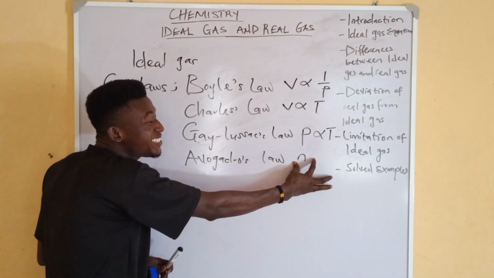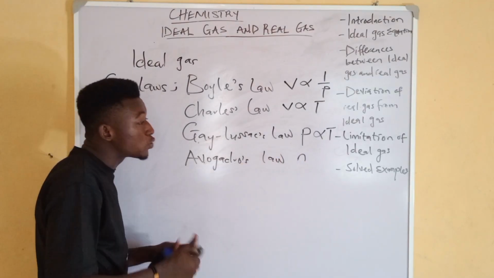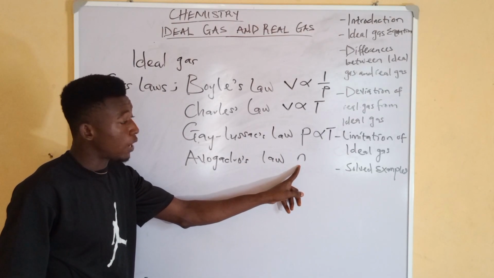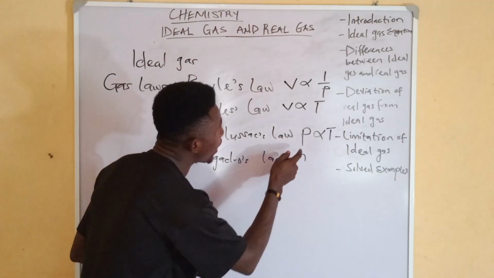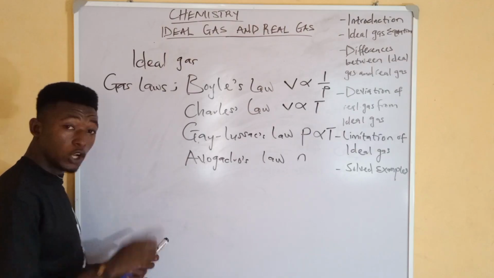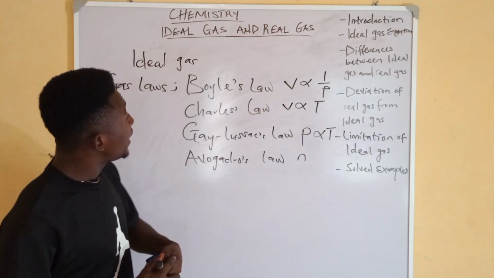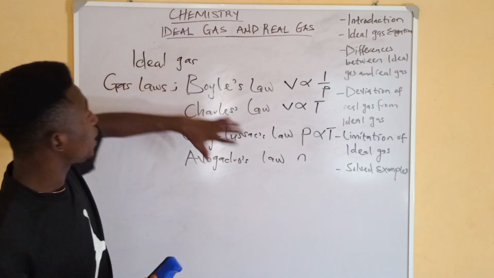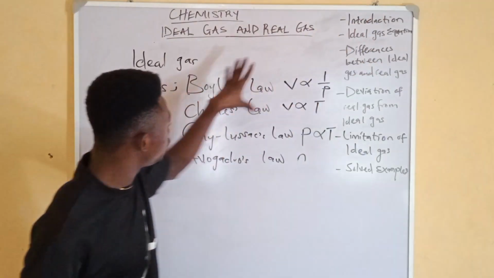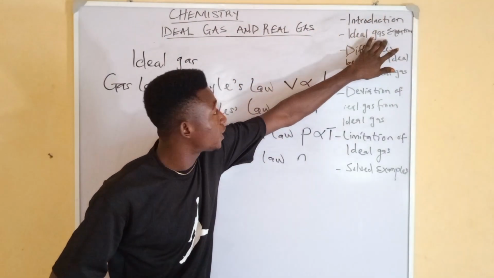So this one brings in a different parameter, which is our n. Is that clear now? Of course, we are going to link everything together, but majorly in forming the ideal gas equation, because we are going to use this to derive the equation. Is that clear now?